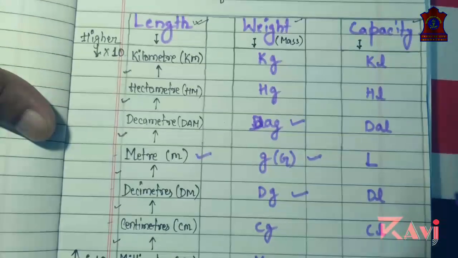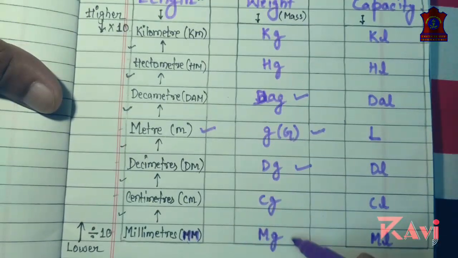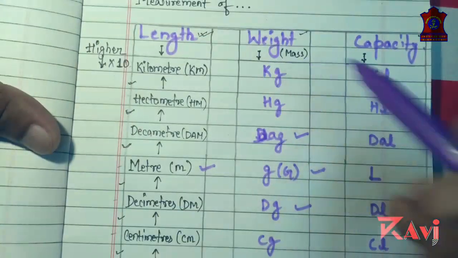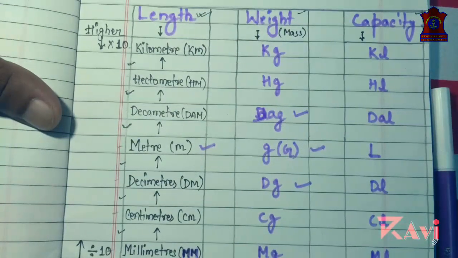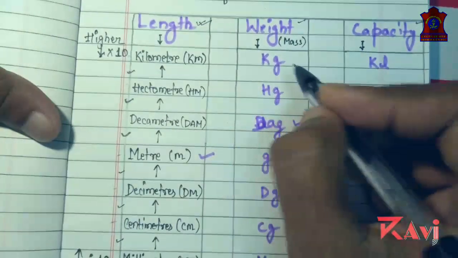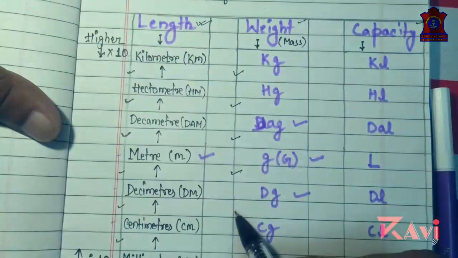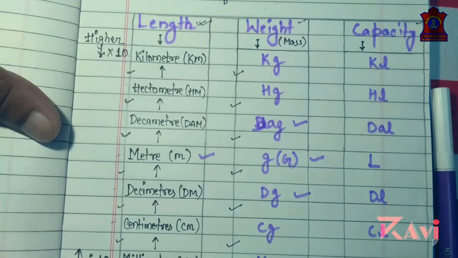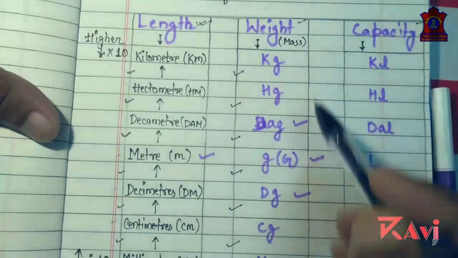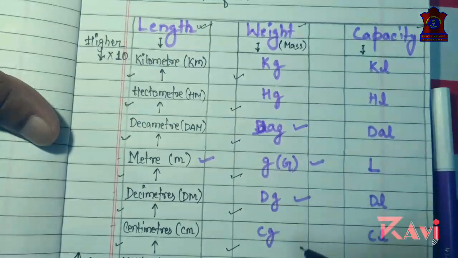If somebody is asking you how many milligrams are there in 1 kilogram, what will you do? You will be multiplying all the tens between them. 1, 2, 3, 4, 5, 6. 6 zeros. You have to add 6 zeros. It means 1 kilogram equals 10 lakh milligrams. Clear?